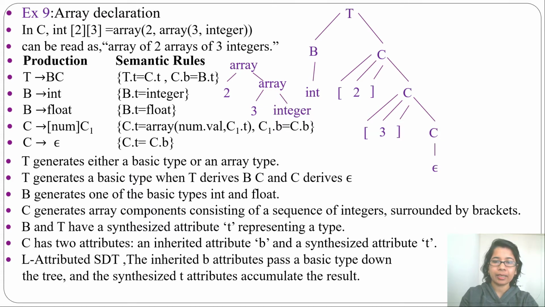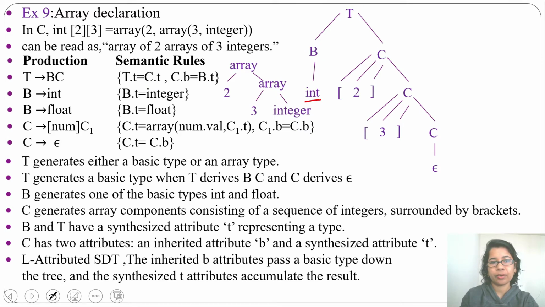This is an L-attributed SDT, so we'll execute in pre-order, or you can say depth first search. So we'll start from the root. So this T is dependent on C.T. This T value depends on its child C. So before T we should evaluate C. Then this C is inherited from B. It is its left sibling. So before C we should evaluate B. So we'll start evaluating from integer.